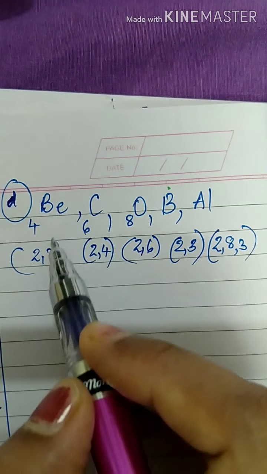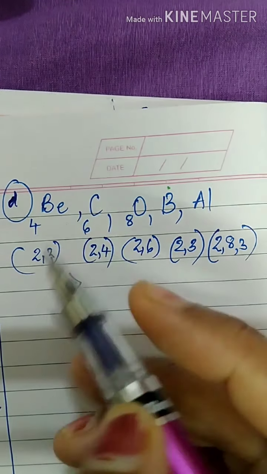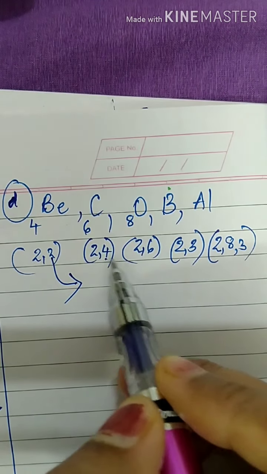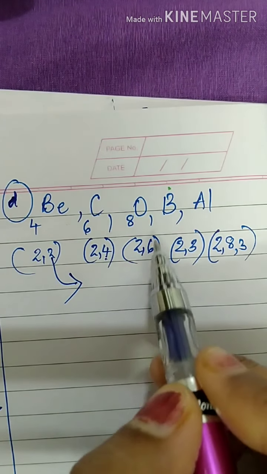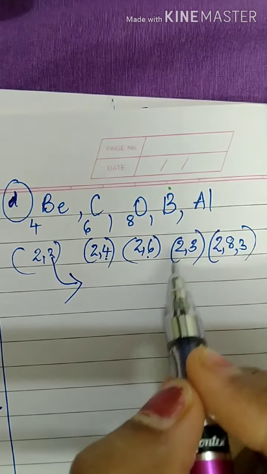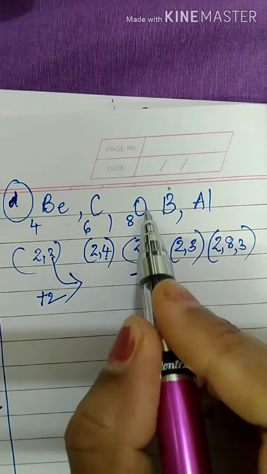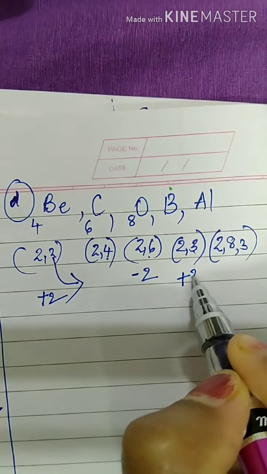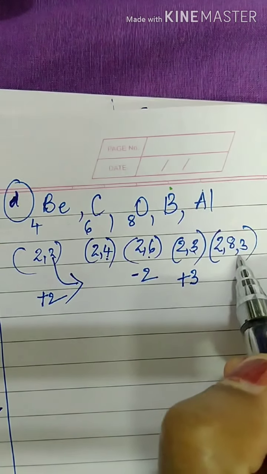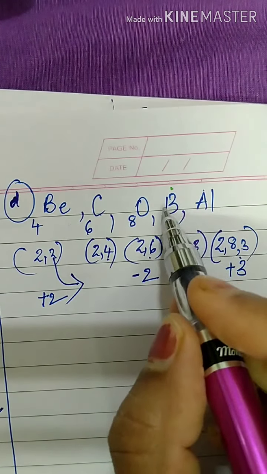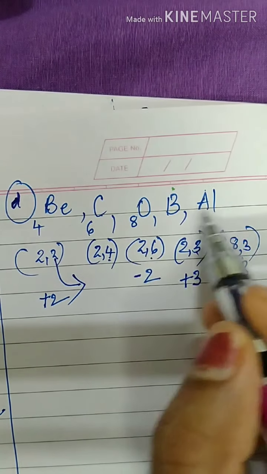So beryllium charge will be plus 2, it will give the 2 electrons. Now carbon can be plus 4 or minus 4, give or take, because 4 is the valence electron. Oxygen will take, so minus 2 will be the charge. Here plus 2, and oxygen will have minus 2. Now boron can give these 3 electrons, so plus 3. And aluminium plus 3. Now there is competition between boron and aluminium.